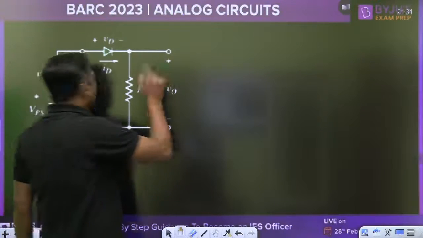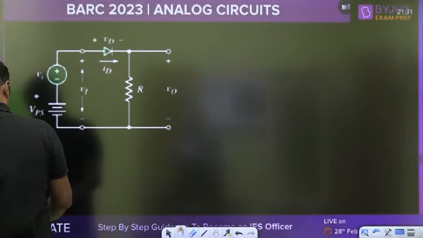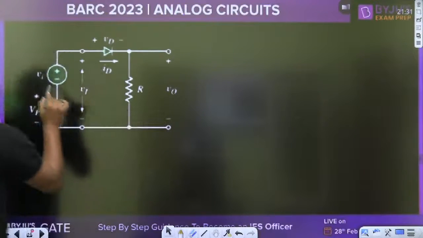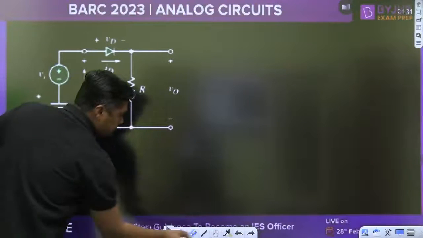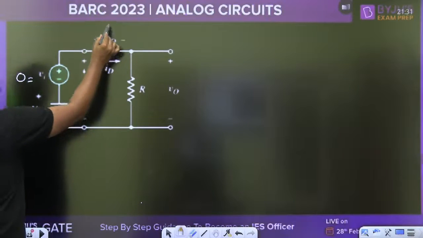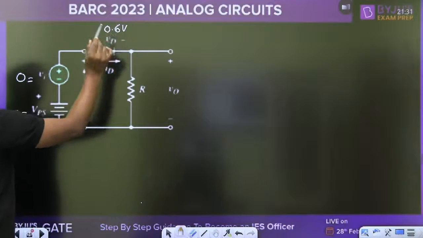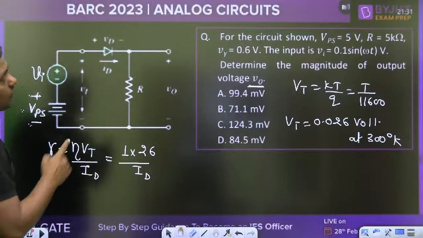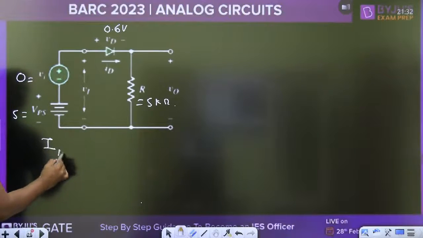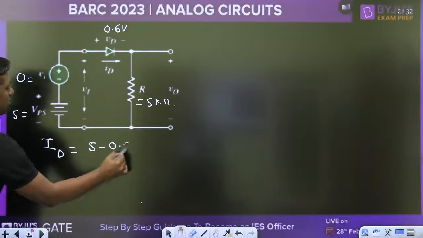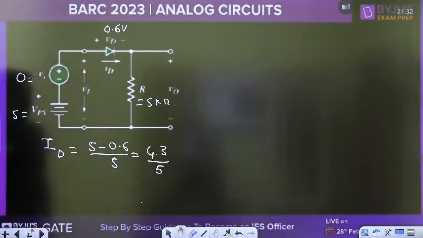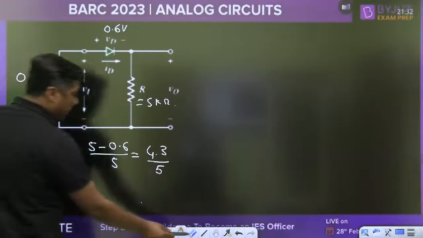To find I, first make the AC 0. DC is the 5 volt, diode is forward biased. What is the drop across the diode under DC condition? 0.6. What is the value of R? It is given, 5 kilo ohm. Now you can find the current through the diode. ID is given by 5 minus 0.6 divided by 5, that is 4.4 divided by 5.